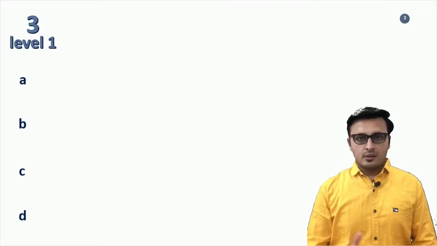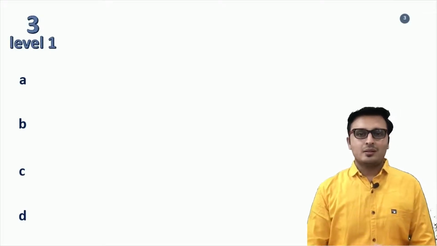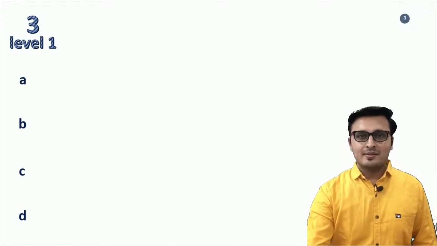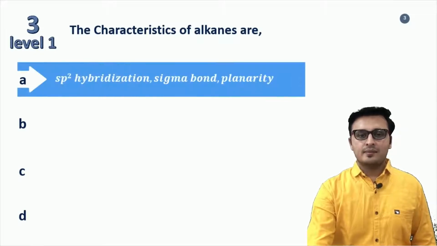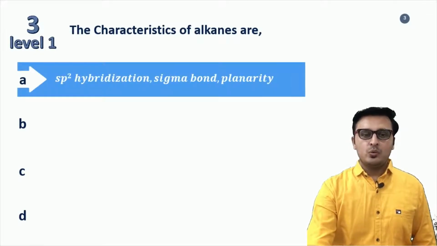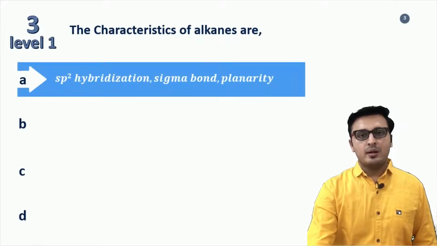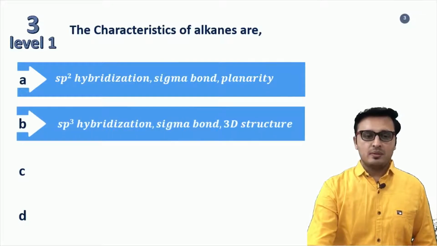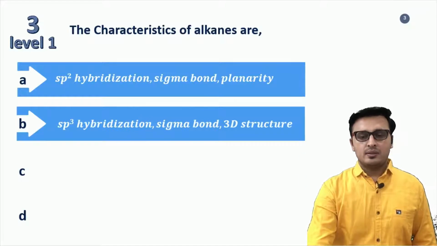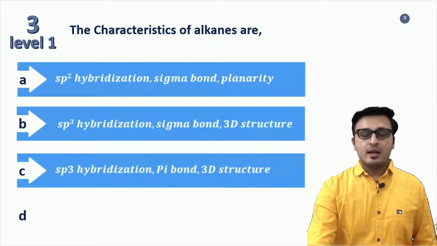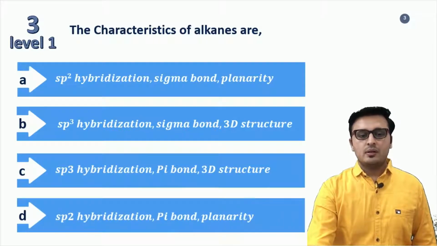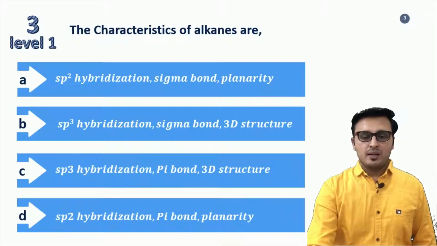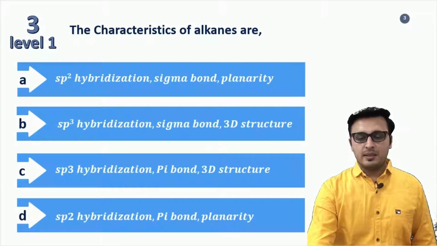Now presenting third question of the show, question 3, level 1, and the question is: the characteristics of alkanes are: A. sp2 hybridization, sigma bond, planarity. Option B. sp3 hybridization, sigma bond, 3D structure. Option C. sp3 hybridization, pi bond, 3D structure. D. sp2 hybridization, pi bond and planarity.